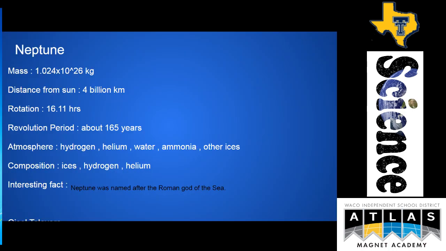Neptune. Neptune has a mass of 1.024 times 10 to the 26th kilograms. Distance from the sun is 4 billion kilometers, and its rotation period is 16.11 hours. The revolution period around the sun is about 165 Earth years, and the atmosphere consists of hydrogen, helium, water, ammonia, and other ices. The planet is composed of ices, hydrogen, and helium. Interesting fact of Neptune, that it was named for the Roman god of the sea.